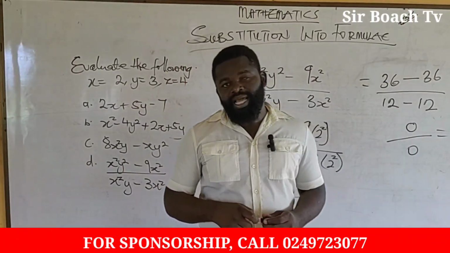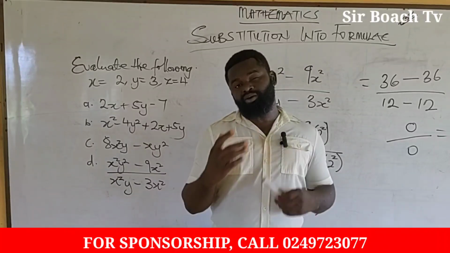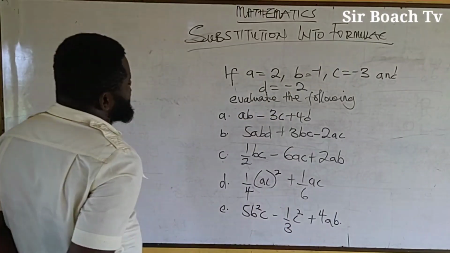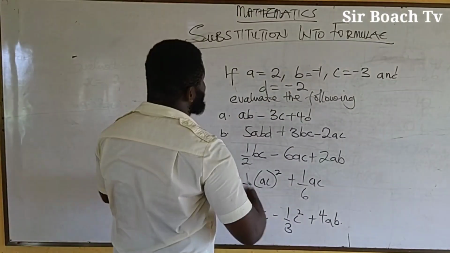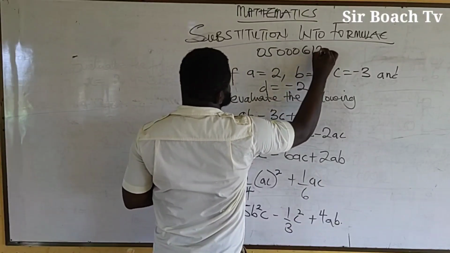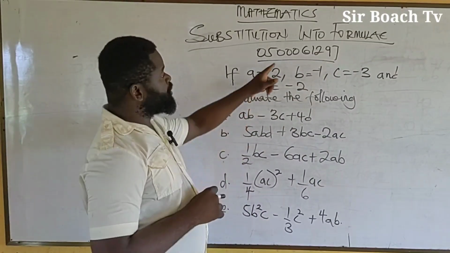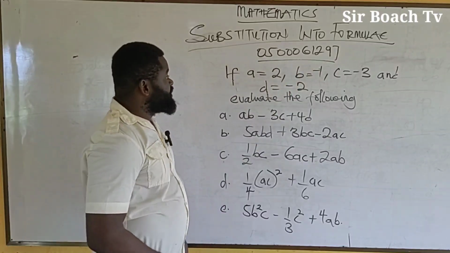Now take these 5 questions and I want you to do it for me. After that, you WhatsApp me your answers. I'll check them, I'll mark them, then I'll let you know your score. Right, so we have this trial question. I want you to do it, and you let me have your answers on the WhatsApp number above here, so that I'll check them for you. WhatsApp only, please. It's WhatsApp only. So you WhatsApp me your answers on this number, then I'll check them out for you.